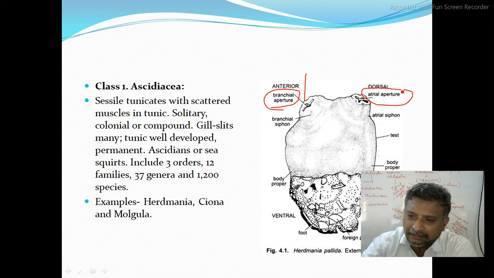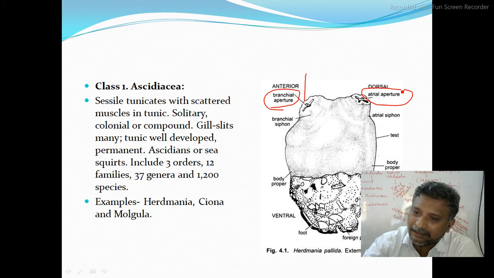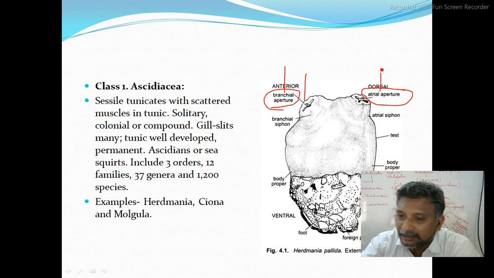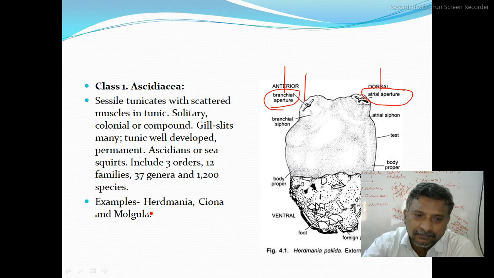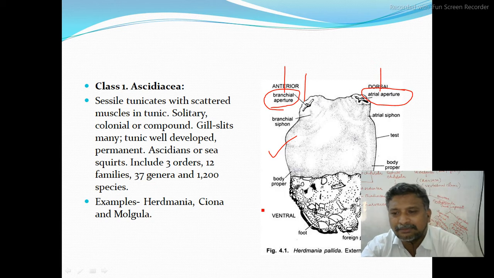Whenever they are disturbed, they feel that there will be some problem in their living habitat, or whenever a predator comes very near to them, in such conditions also they can eject whatever water is present in their body through these two apertures. One is the branchial aperture, the other one is the atrial aperture, just like water comes from a fountain. Hence we call them sea squirts. So this is the Herdmania diagram. This is a good example for Ascidiacea.